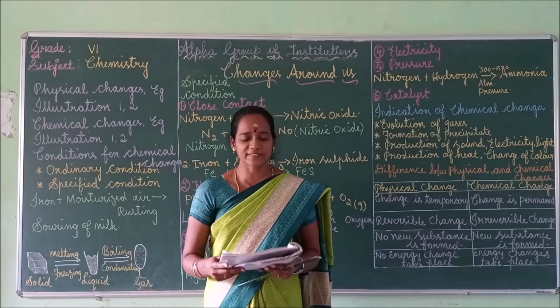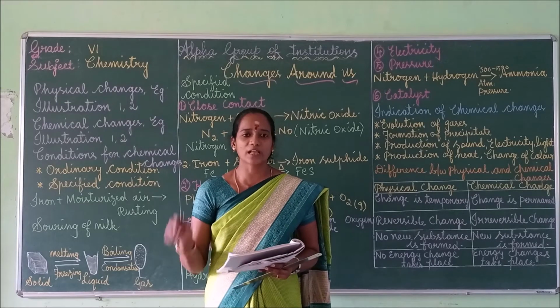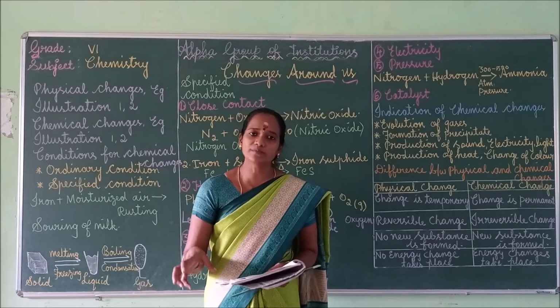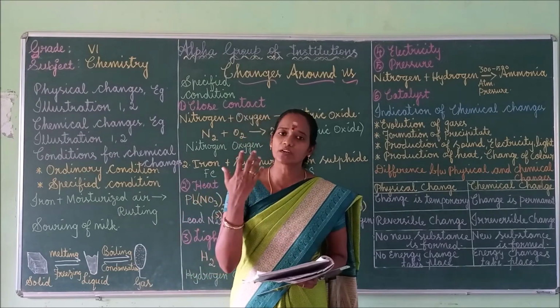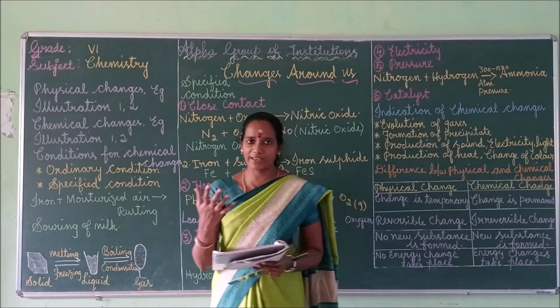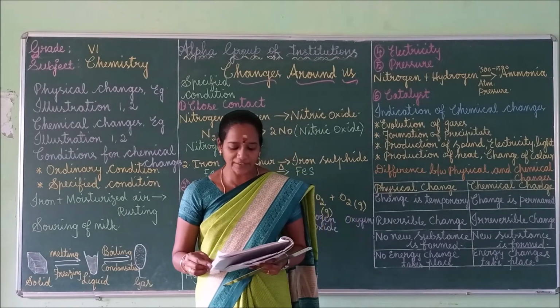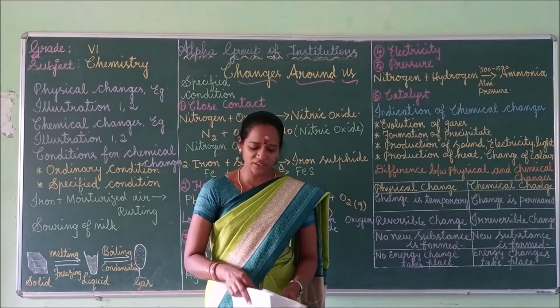Next, burning of sulfur. Sulfur powder, when it reacts with oxygen, forms a gas. Sulfur dioxide gas is formed and sulfur always burns with a blue colored flame. Okay, sulfur dioxide is a poisonous gas. So when sulfur burns, it is a chemical change only, right?